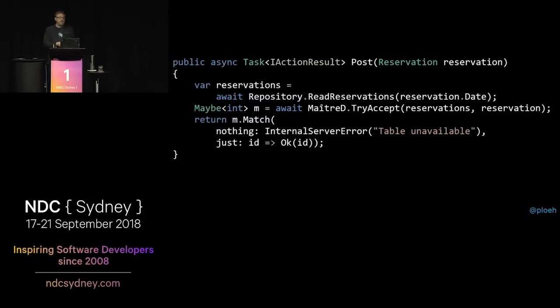This is also why the match method looks the way that it does. Instead of just saying, if I have a maybe of int, couldn't I just give you a default value, and then you would give me whatever is inside, or the default value if you were empty? The reason that doesn't always work is that, for int, for example, what's a good default value? You can say, well, 0, but what if 0 is actually a proper ID? We don't know. So this is much safer: at the end, we know how to deal with the empty value, because that will be an HTTP response that indicates an error.